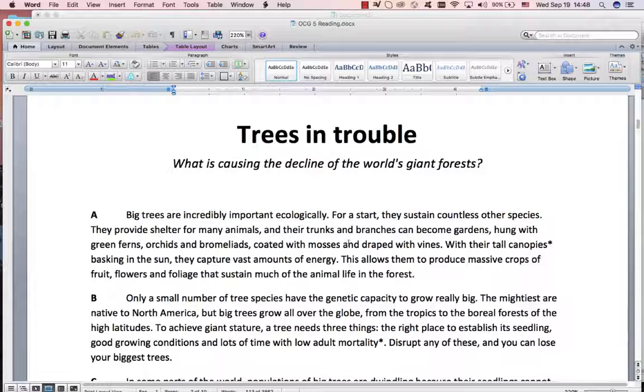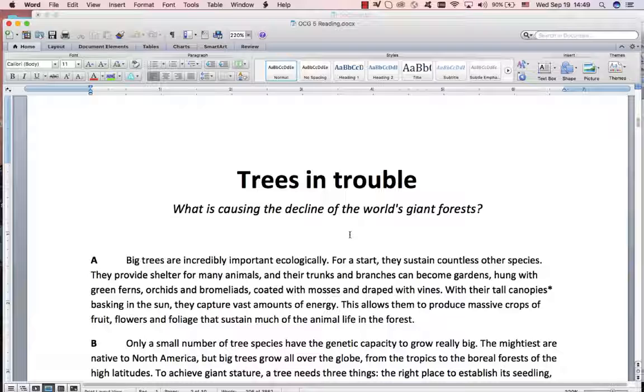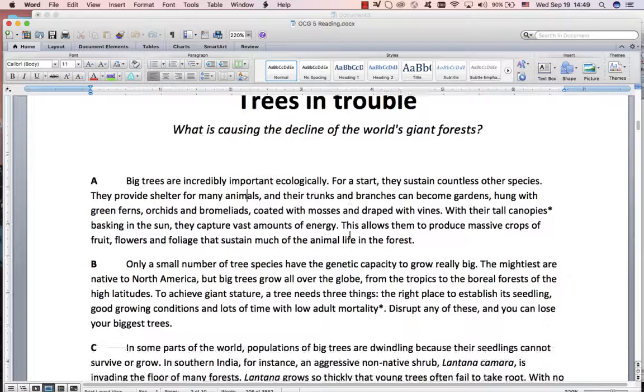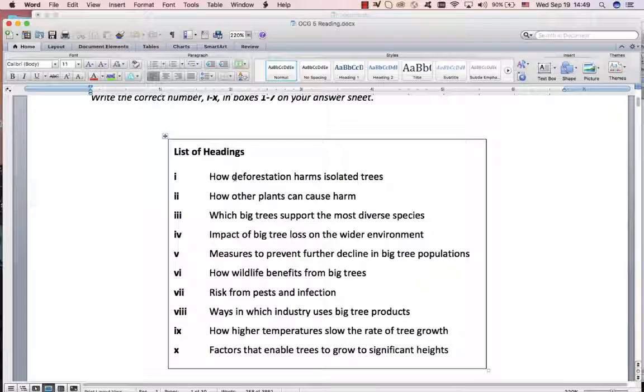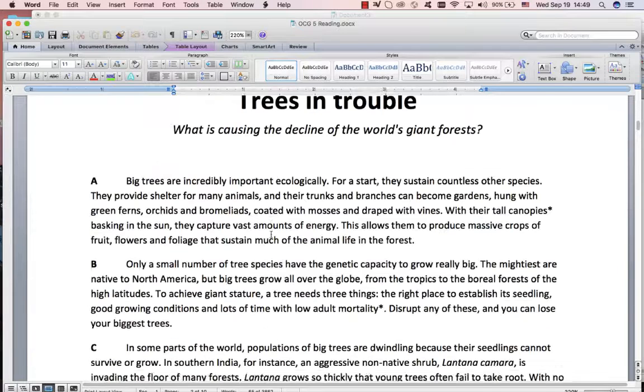This document is from the official Cambridge guide. You don't need it, you can just follow on the screen. Right, let's start. Big trees are incredibly important ecologically. Ecologically means like environmentally. Alright, how deforestation harms. Now, I want you to remember, often you just need to get a feeling if it's a positive paragraph or a negative paragraph. Are they saying positive things or negative things? This is positive. They're talking about the importance of big trees to the environment. They're saying that big trees help the environment.